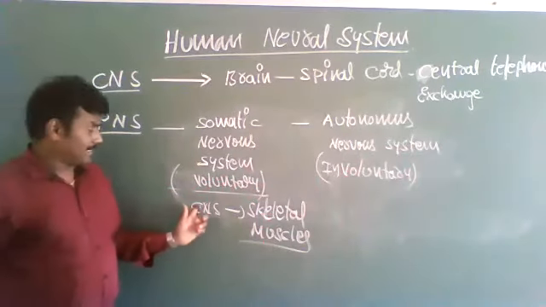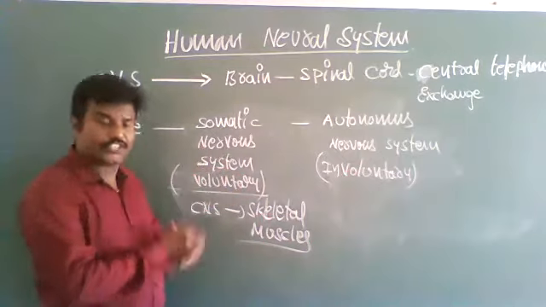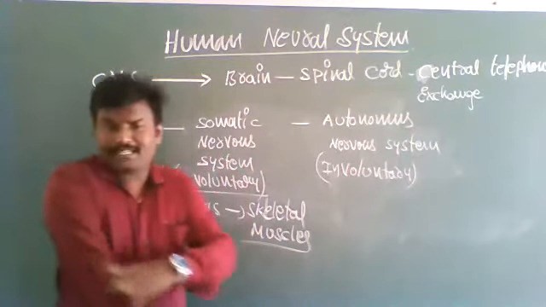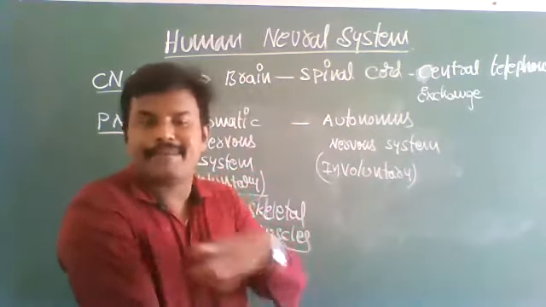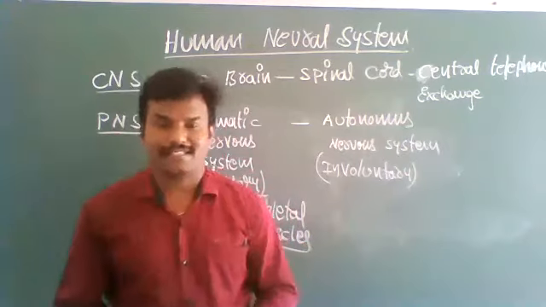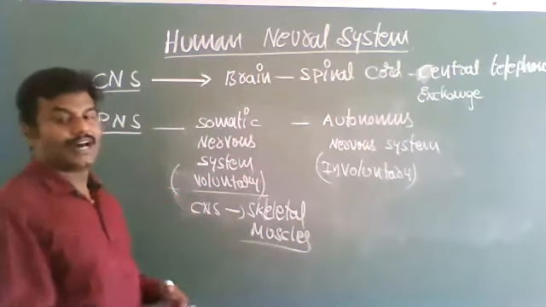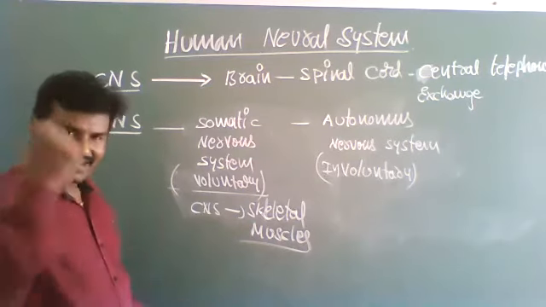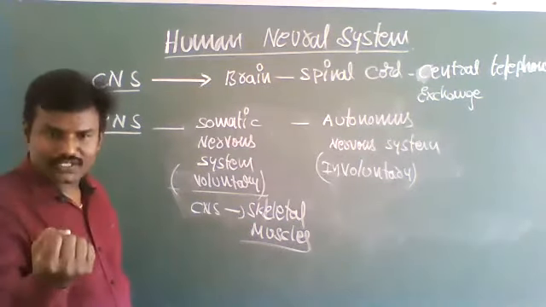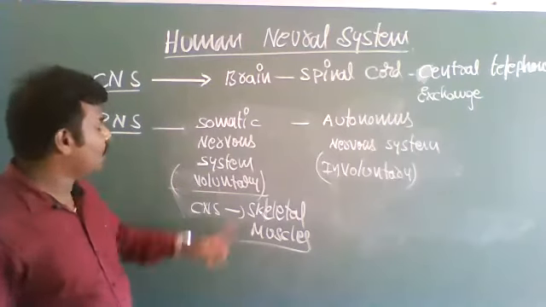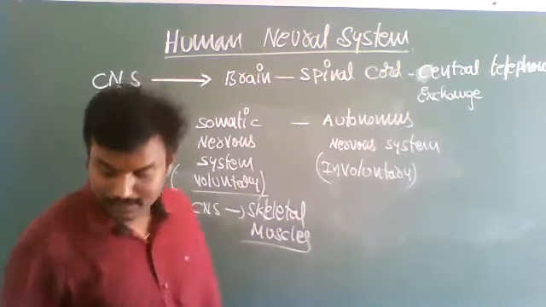Impulse means information. Skeletal muscles are attached to the skeleton and are voluntary muscles. Why do we call them voluntary muscles? Our hand works and functions under our own will. Therefore, these are called voluntary muscles.